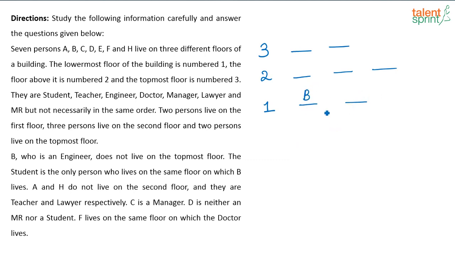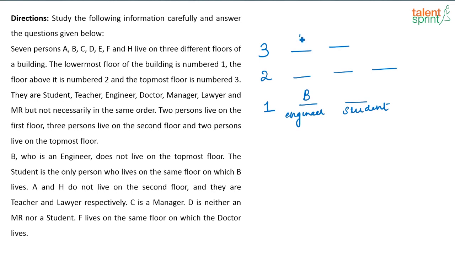So who are the people in the 1st floor? B and the student, right? See, the order in which they are staying in the 1st floor is not given. You just have to find out which floor who is staying. So in the 1st floor B and the student are staying and it is given B is an engineer. Okay, this is also fixed. Then A and H do not live on the 2nd floor and they are the teacher and the lawyer respectively.